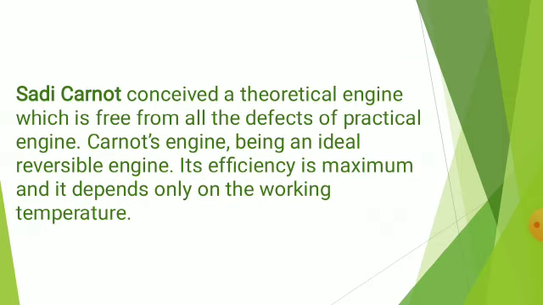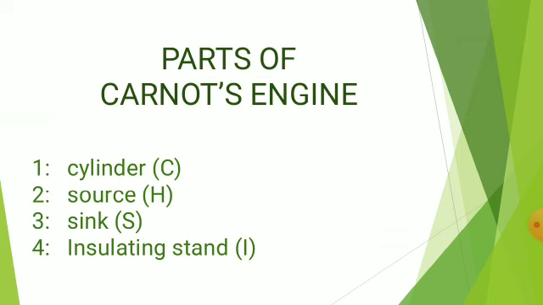In 1824, Sadi Carnot conceived a theoretical engine which is free from all practical imperfection. It has maximum efficiency and it is an ideal heat engine. It consists of four parts. First one is cylinder, second source, third sink, and the fourth one is insulating stand.